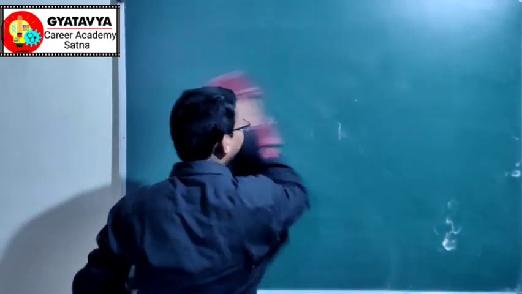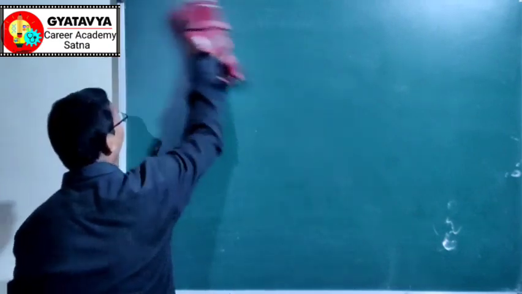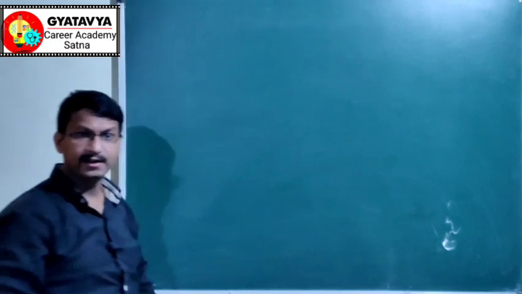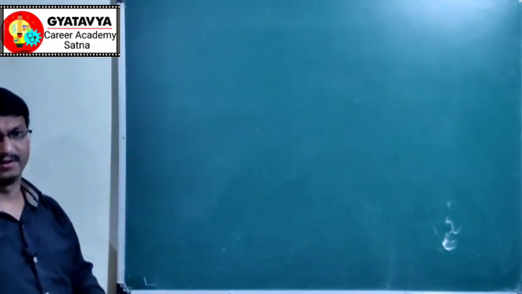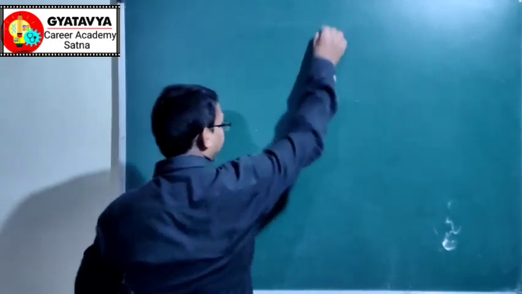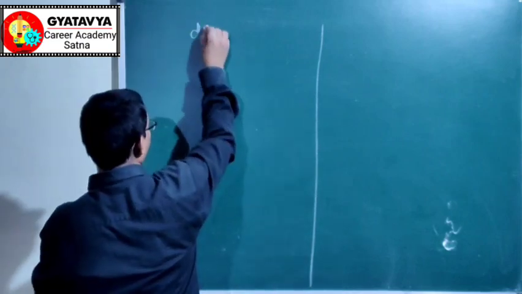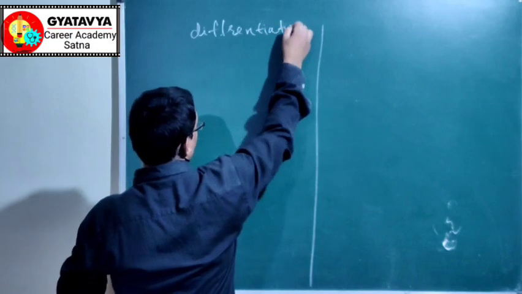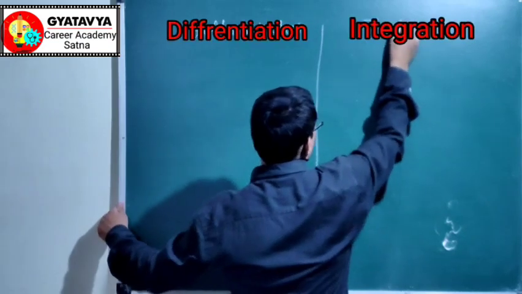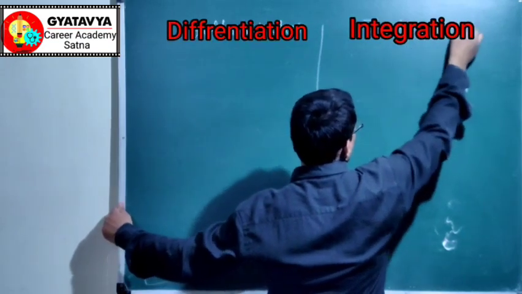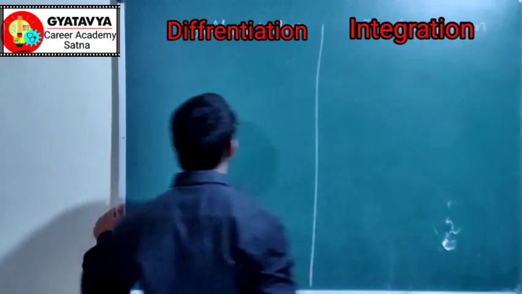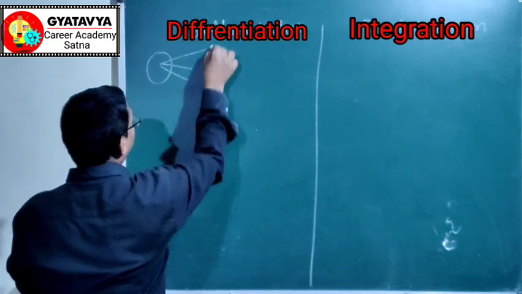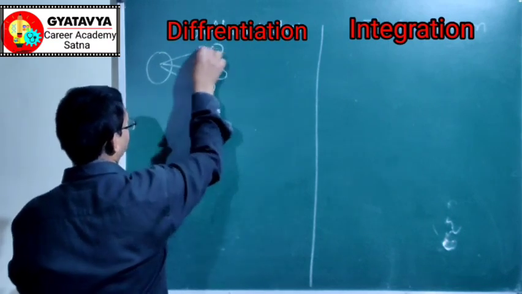One more important operation in mathematics is called integration. Integration is just a reverse of differentiation. So differentiation and integration. Differentiation simply reduces power or breaks one big thing into small things.